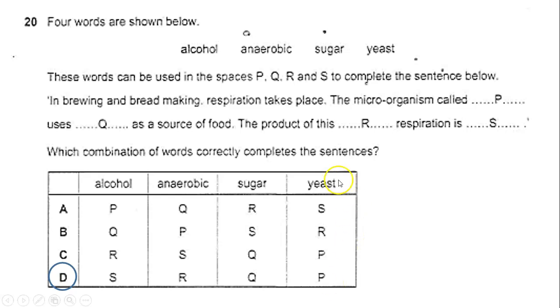The microorganism yeast uses sugar as a source of food. The product of this anaerobic respiration is alcohol. So now if you have them written, it will be easy for you to find which row is the correct one without getting confused between the letters and the sentences and the words.